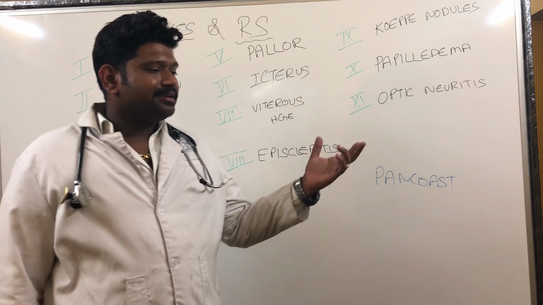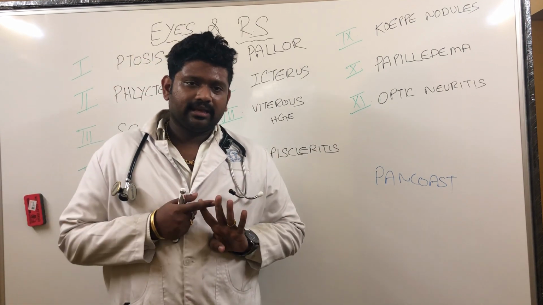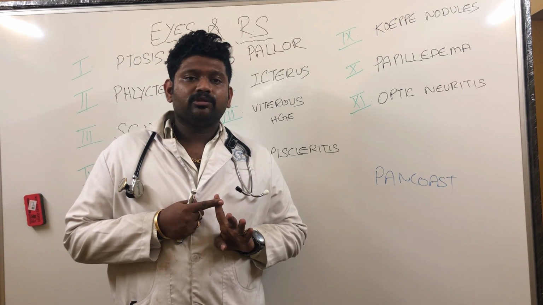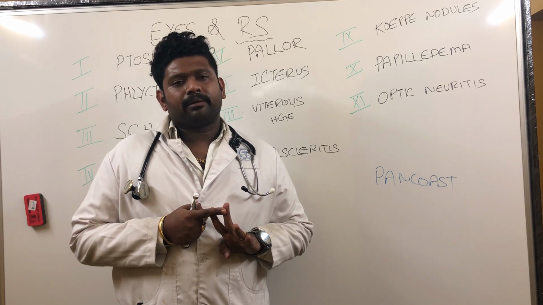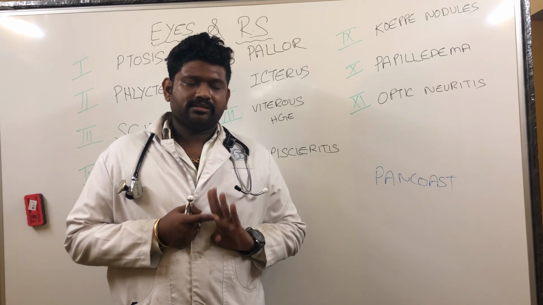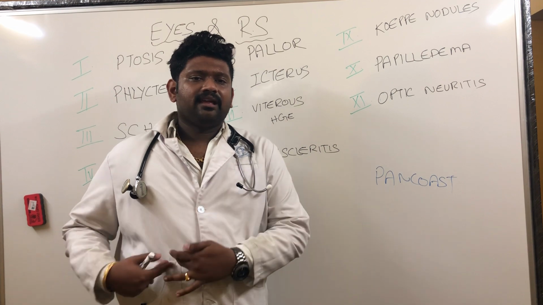So icterus and respiratory system, please remember the four important things. Number one, ATT induced hepatitis. Number two, cor pulmonale. Number three, disseminated tuberculosis. Number four, lung CA with liver mets.